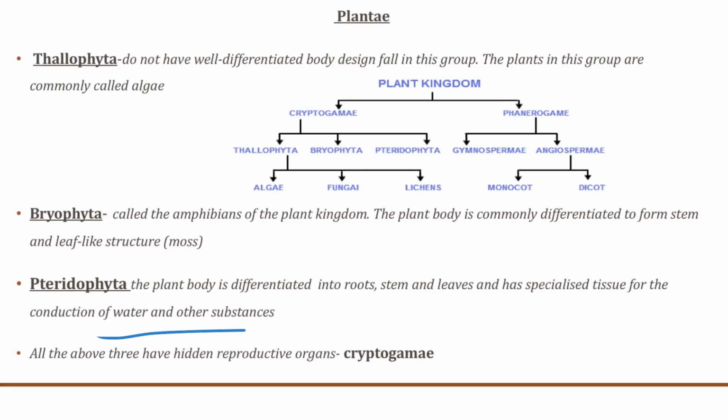substances. Now, the above three divisions of the type of species contain hidden reproductive organs. That is why they are known as cryptogamae. The cryptogamae, as you see in the chart, consist of these three. Now, the phanerogamae consist of gymnosperms and the angiosperms.